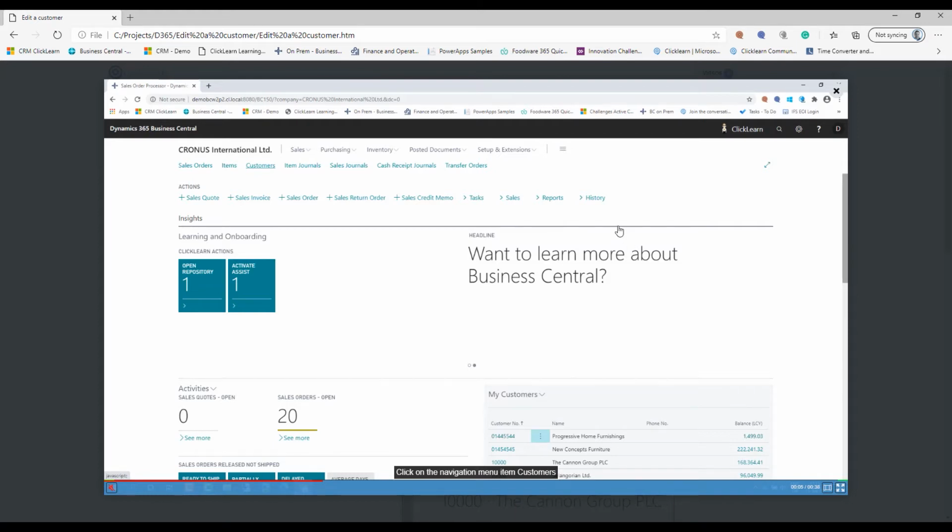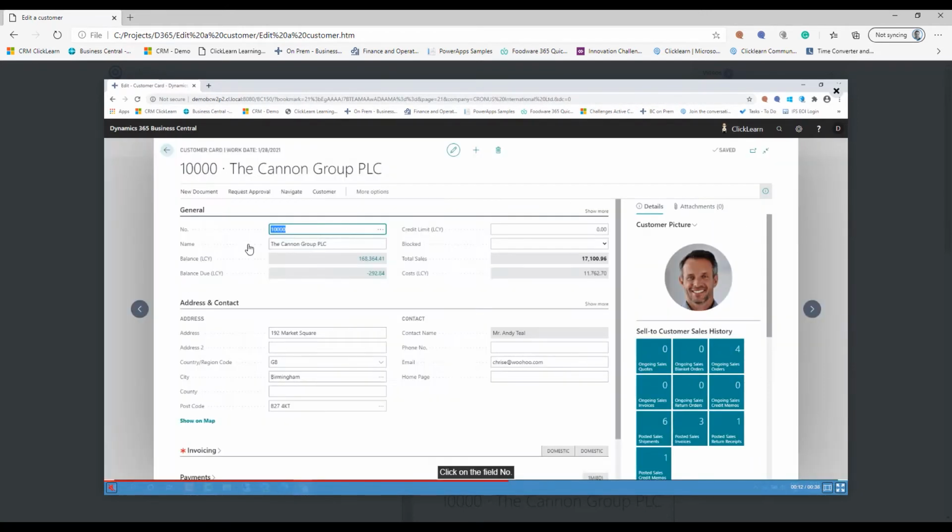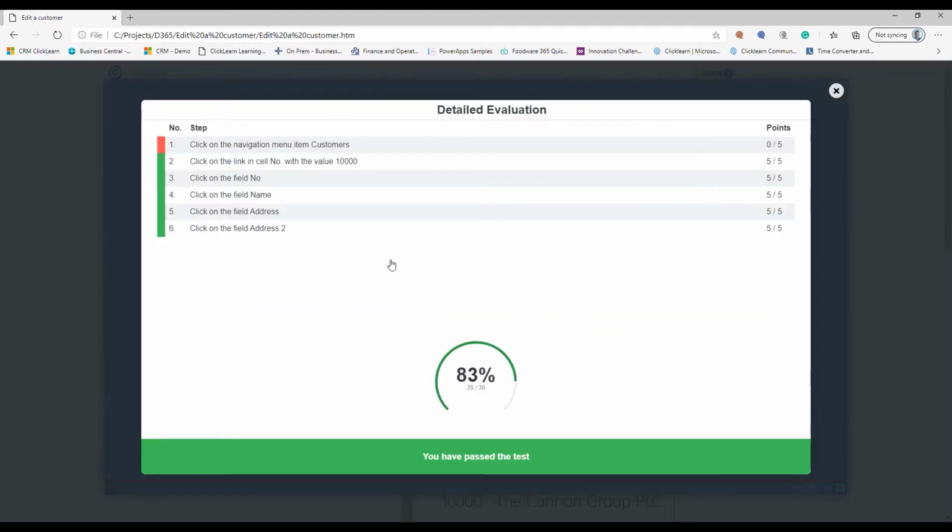Now, let's say for some reason I cannot read customers up here and I don't know where it is, and I'm clicking a little bit around here saying it's got to be where. Well, it will tell me initially this is where it is and score me wrong. I'll just quickly run through the process here, and as you can see at the end, I get a test result.